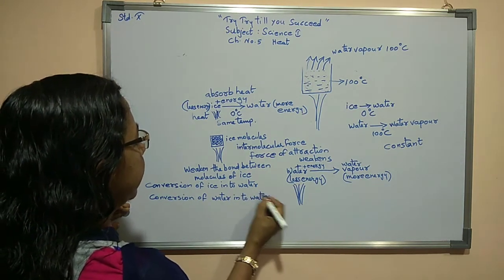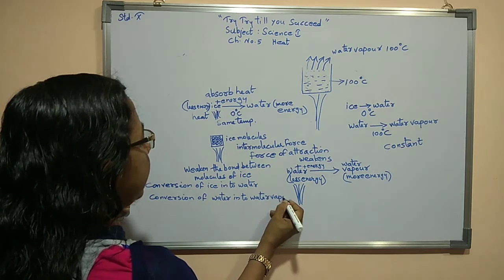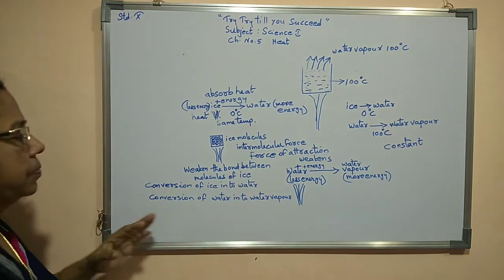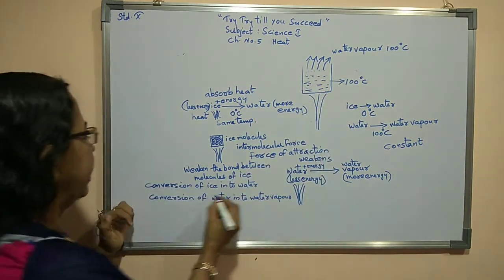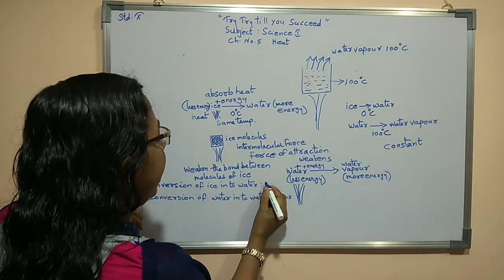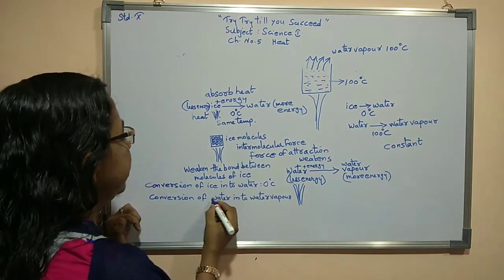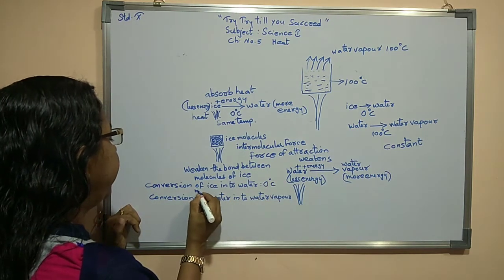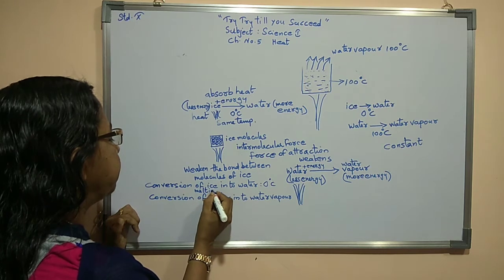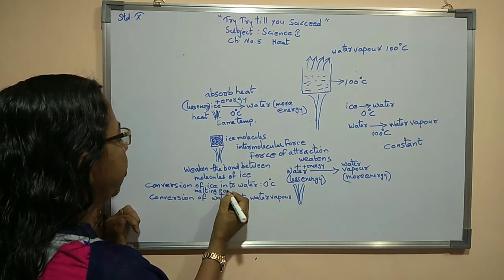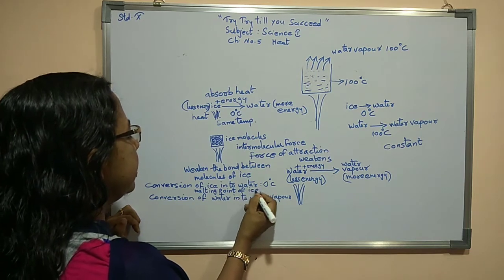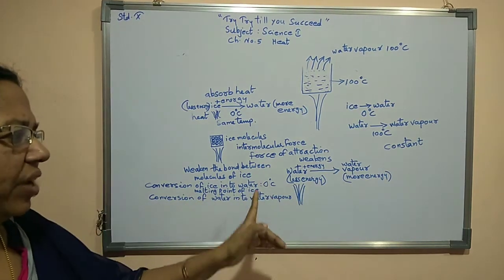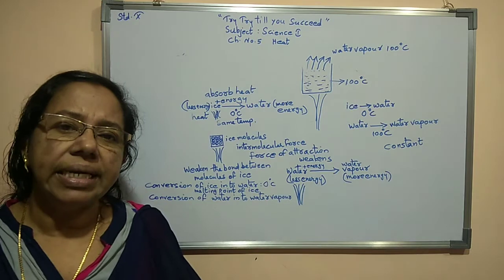Two things you studied now. Conversion of ice into water, as and when we supply heat, happens at 0 degrees Celsius. This is known as the melting point of ice. The melting point of ice into water is 0 degrees Celsius.